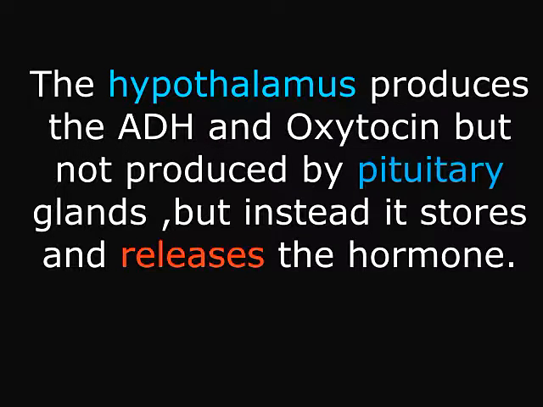It secretes regulatory hormones mainly, and it produces ADH, that is antidiuretic hormone, vasopressin, and oxytocin. Books will always tell you that ADH and oxytocin are produced by the pituitary gland. The pituitary gland doesn't produce them, it only releases them. It is the role of the hypothalamus to produce them.